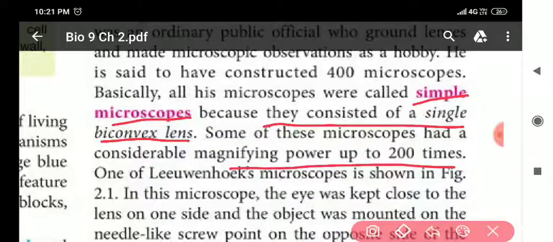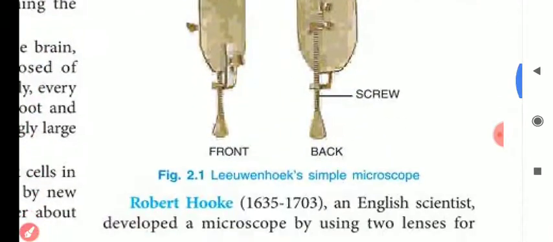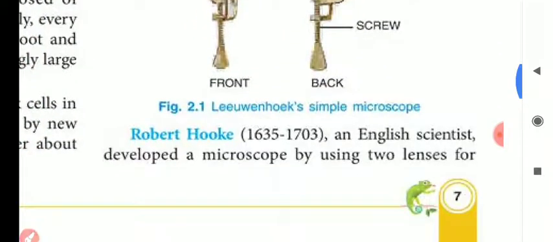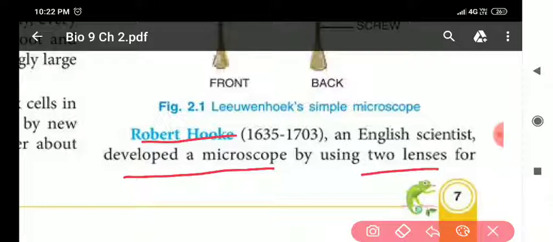Then, my dear students, next we will discuss another type of microscope, Robert Hooke. He developed another microscope using two lenses, and that type of microscope was known as the compound microscope.